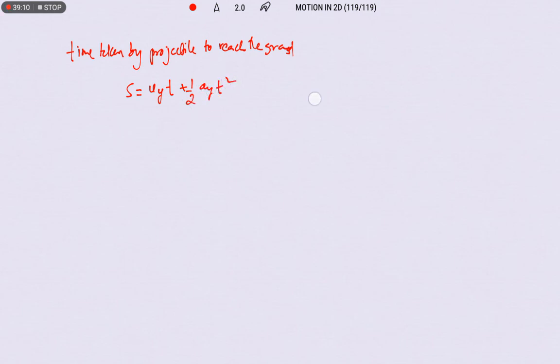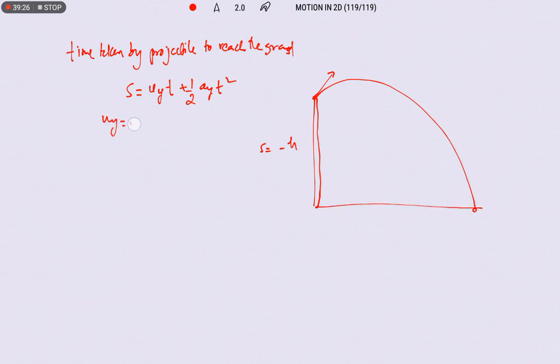Here s is nothing but the height, so s is equal to minus h, since it is projected above this and reaches the ground at this point. With uy equal to u sin theta and ay equal to minus g, let us substitute here: minus h is equal to u sin theta into t minus half g t square.